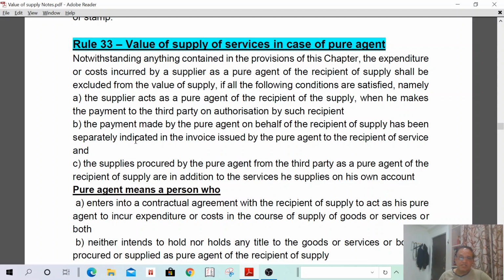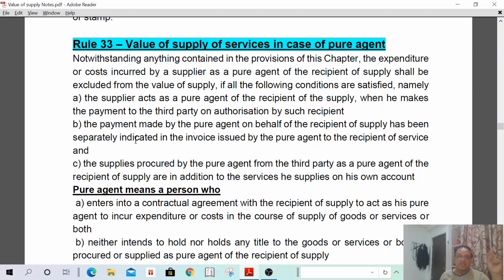The supplies procured by the pure agent from the third party as a pure agent of the recipient of supply are in addition to the services he supplies on his own account. His supplies are different and pure agent costs are also different. These two are also indicated in the invoice. Understand? First, it shall be authorized by the recipient, and such amount has to be separately indicated in the invoice.